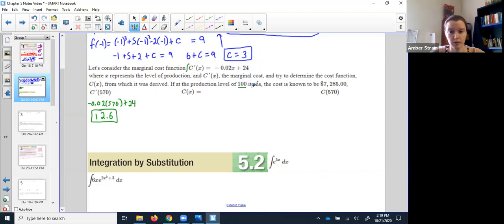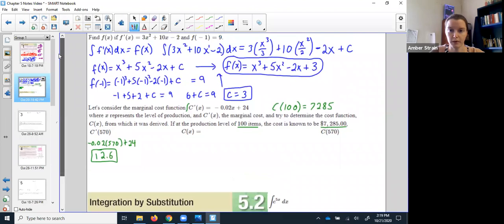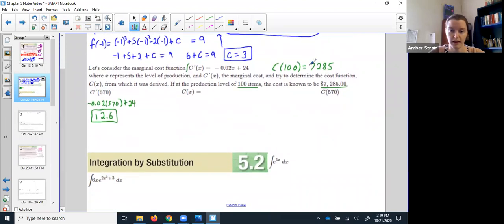It said when they produced specifically 100 items, they got this cost. So this was a cost function. So it says when the x number of items was 100, the final cost was 7,285. Okay, just like up here, we got f of -1 equals 9. Same idea.